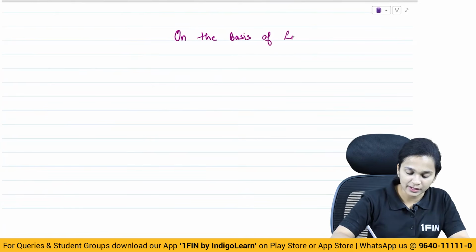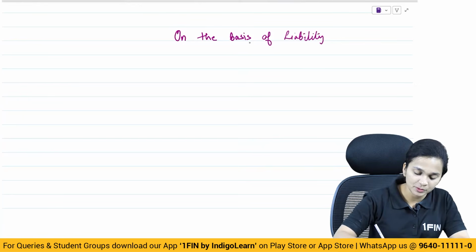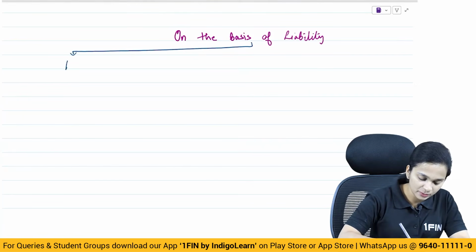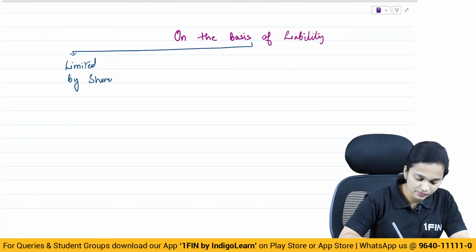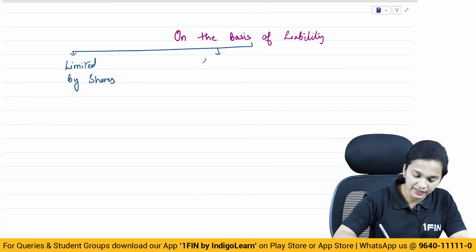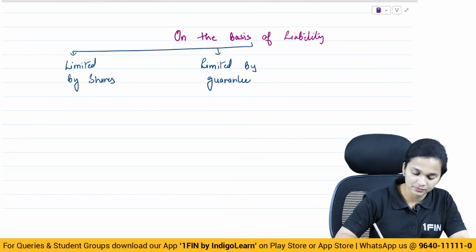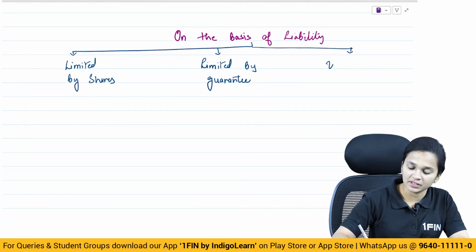On the basis of liability, a company can either be a company limited by shares, or a company limited by guarantee, or an unlimited company.